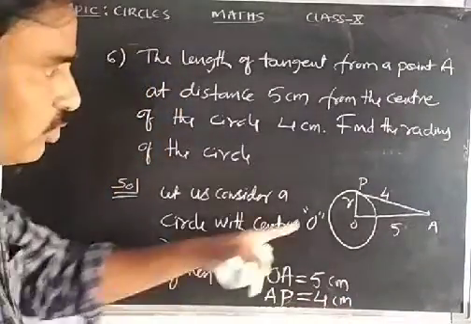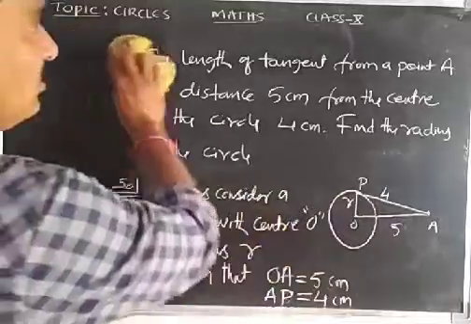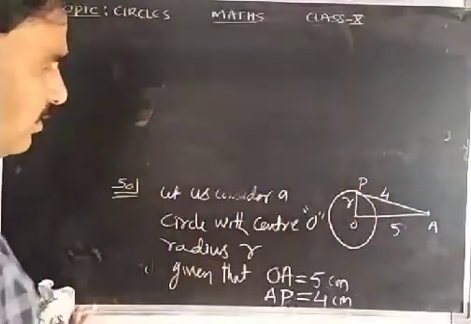Now what are we going to find? We are going to find OP.